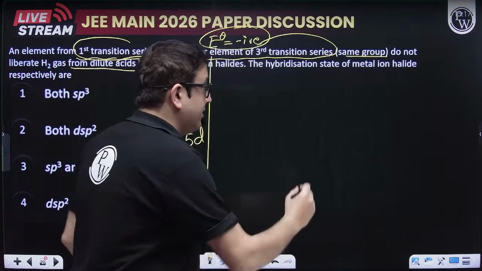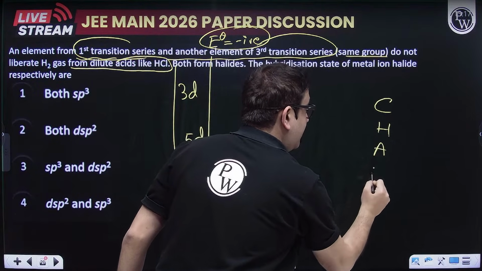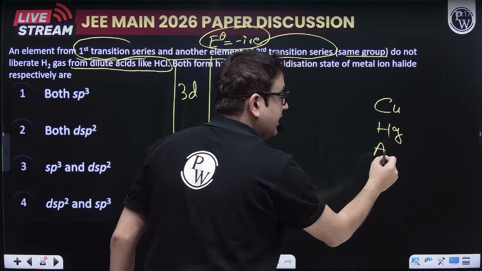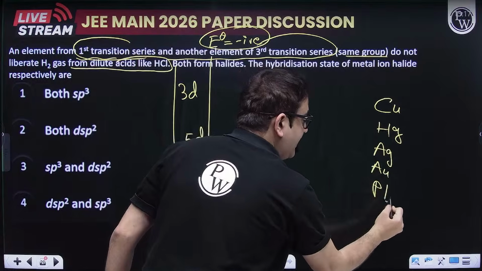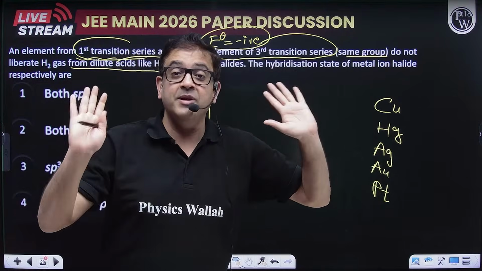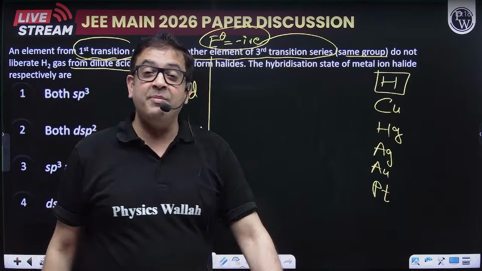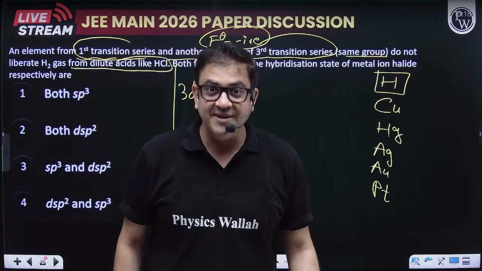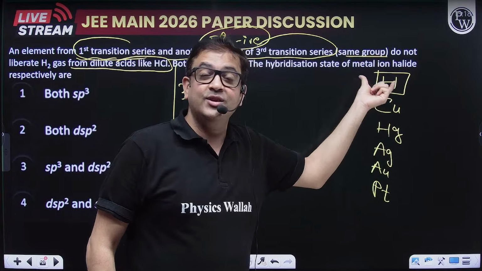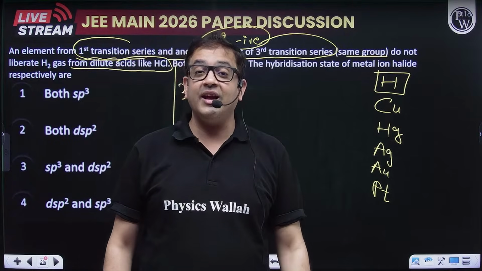What is CHAP? C as in copper, H as in mercury, A as in silver and gold, P as in platinum. These are the 5 famous metals which cannot liberate hydrogen gas, because hydrogen has a higher tendency to oxidize in front of them. They are less reactive, so they cannot get oxidized.